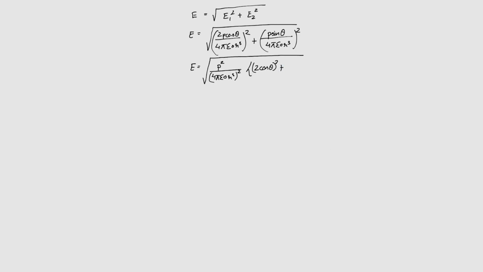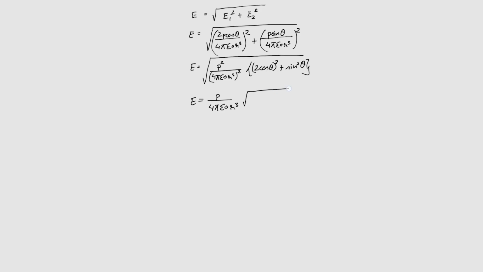Plus, from the second term, once again I take common P over 4 pi epsilon naught R cube. What's left is only sine theta, so therefore sine square theta. As we can see, we have P square, but the square and square root cancel. I can take out P over 4 pi epsilon naught R cube, as this square and square root cancel. So therefore E equals P divided by 4 pi epsilon naught R cube.